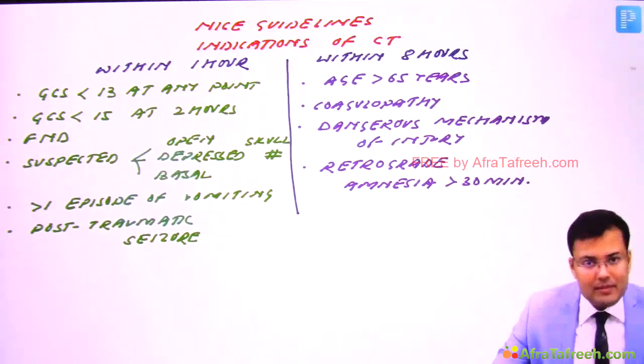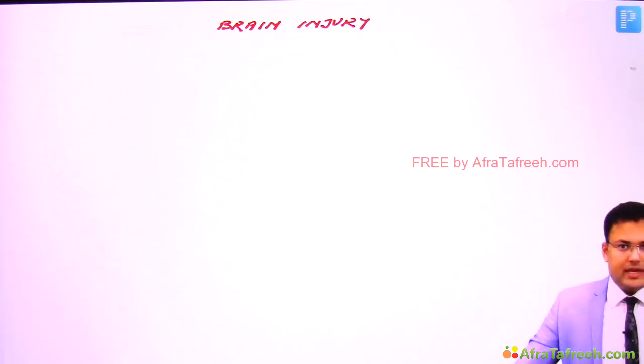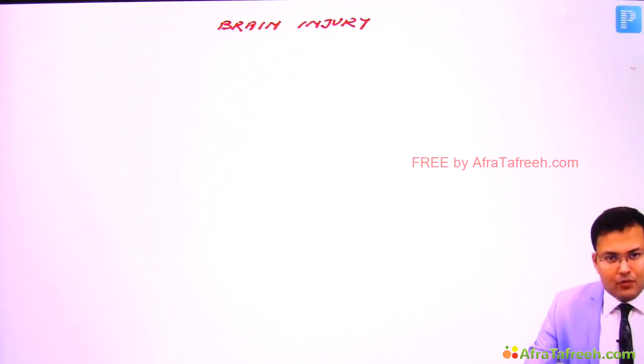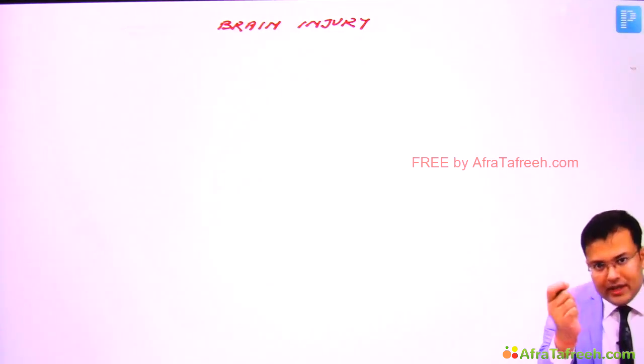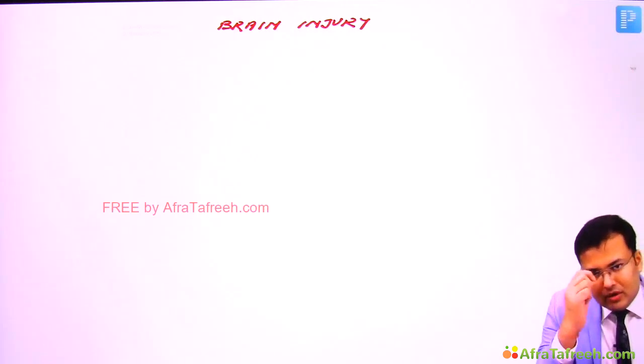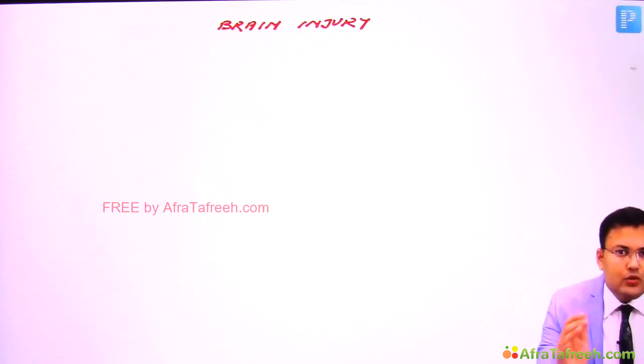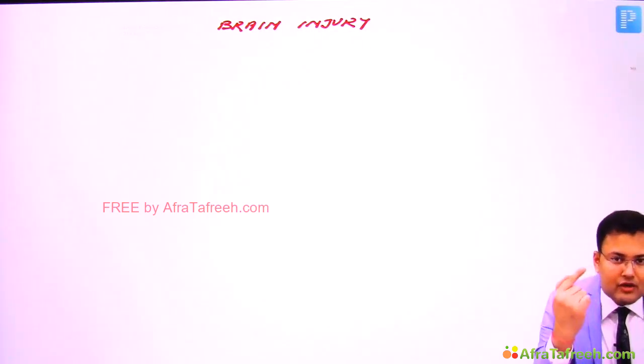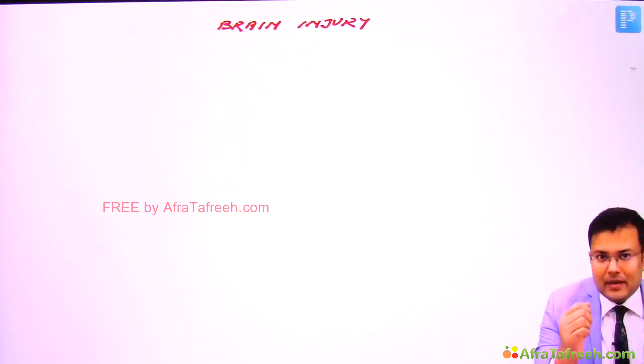You have to remember. Now we are going to discuss brain injury, which is further divided into primary brain injury and secondary brain injury. See what is primary, what is secondary. Suppose you hit somebody and because of this traumatic insult, there is neural damage directly. This is primary.